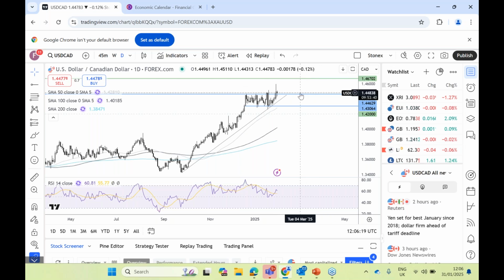If we get back below the 144.70 level, then we're back into this neutral holding pattern that we've been trading in since mid-November, although it's worth keeping in mind that we're still trading above that rising trend line that goes back to September.